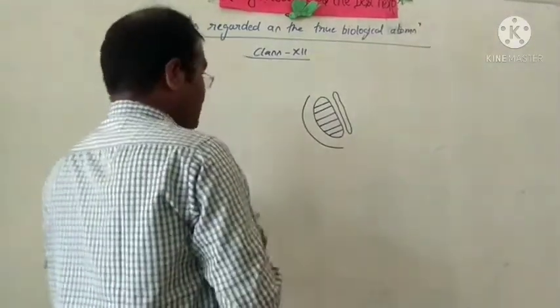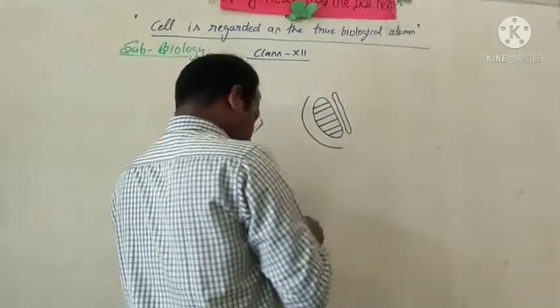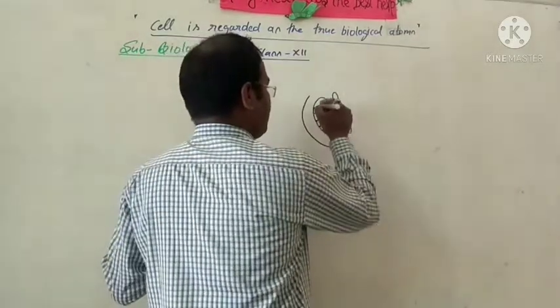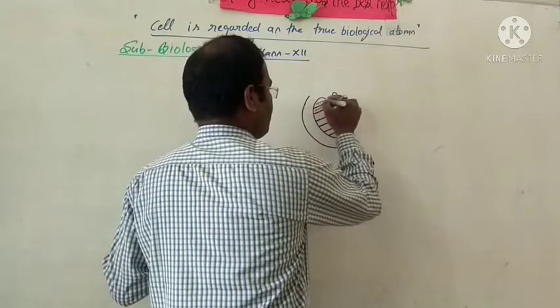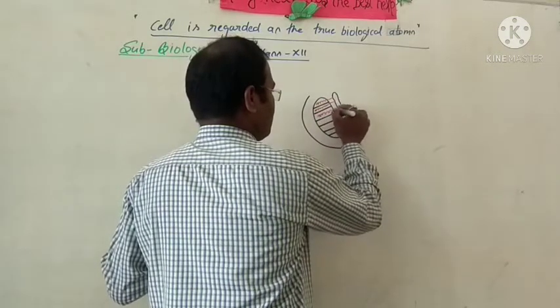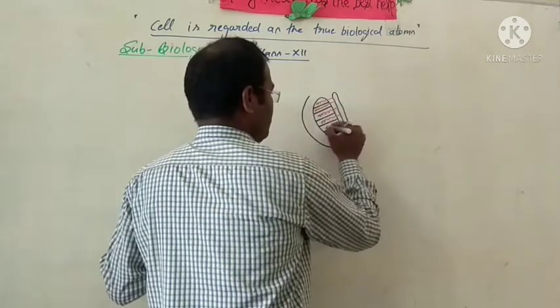Each testicular lobule consists of many seminiferous tubules, about 1 to 3 seminiferous tubules.